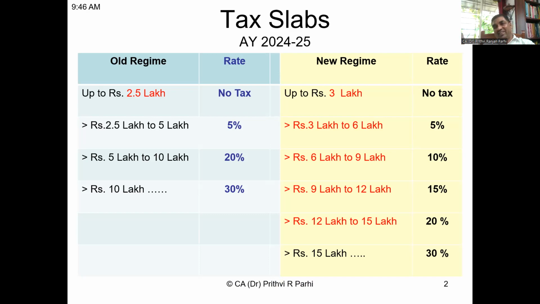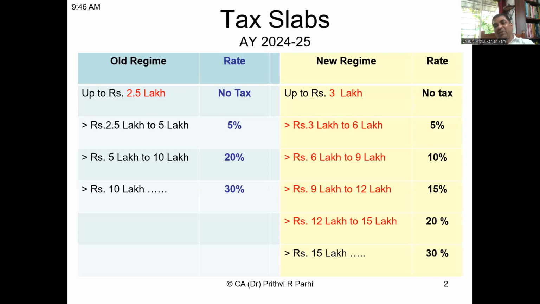Above 10 lakh, that is from 10 lakh to 15 lakh, for that income of 5 lakh rupees he has to pay tax at the rate of 30%. In addition to that, he is required to pay 4% on the tax amount, which is called health and education cess. Plus, surcharge also in certain situations. So, this is the old slab rate.